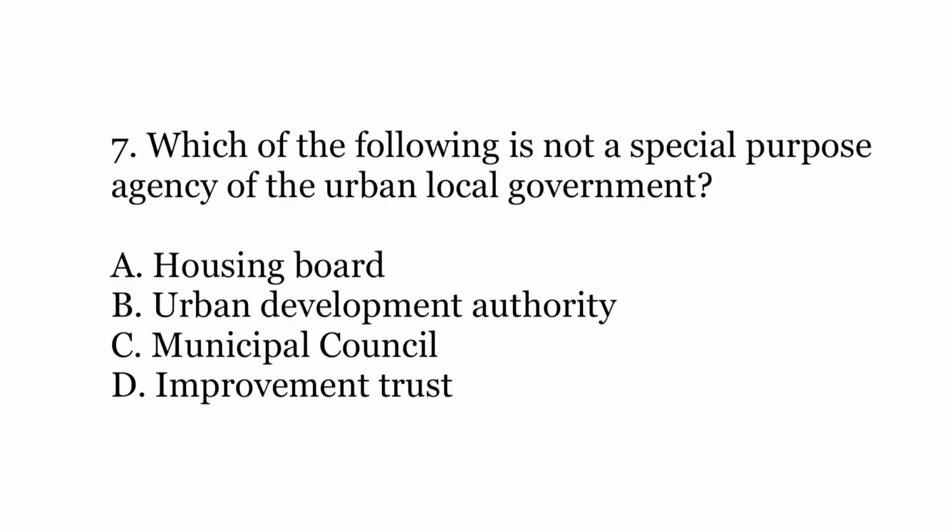notification. Seventh question, which of the following is not a special purpose agency of the urban local government? The options are A. Housing Board, B. Urban Development Authority, C. Municipal Council, or D. Improvement Trust. The correct answer is C.